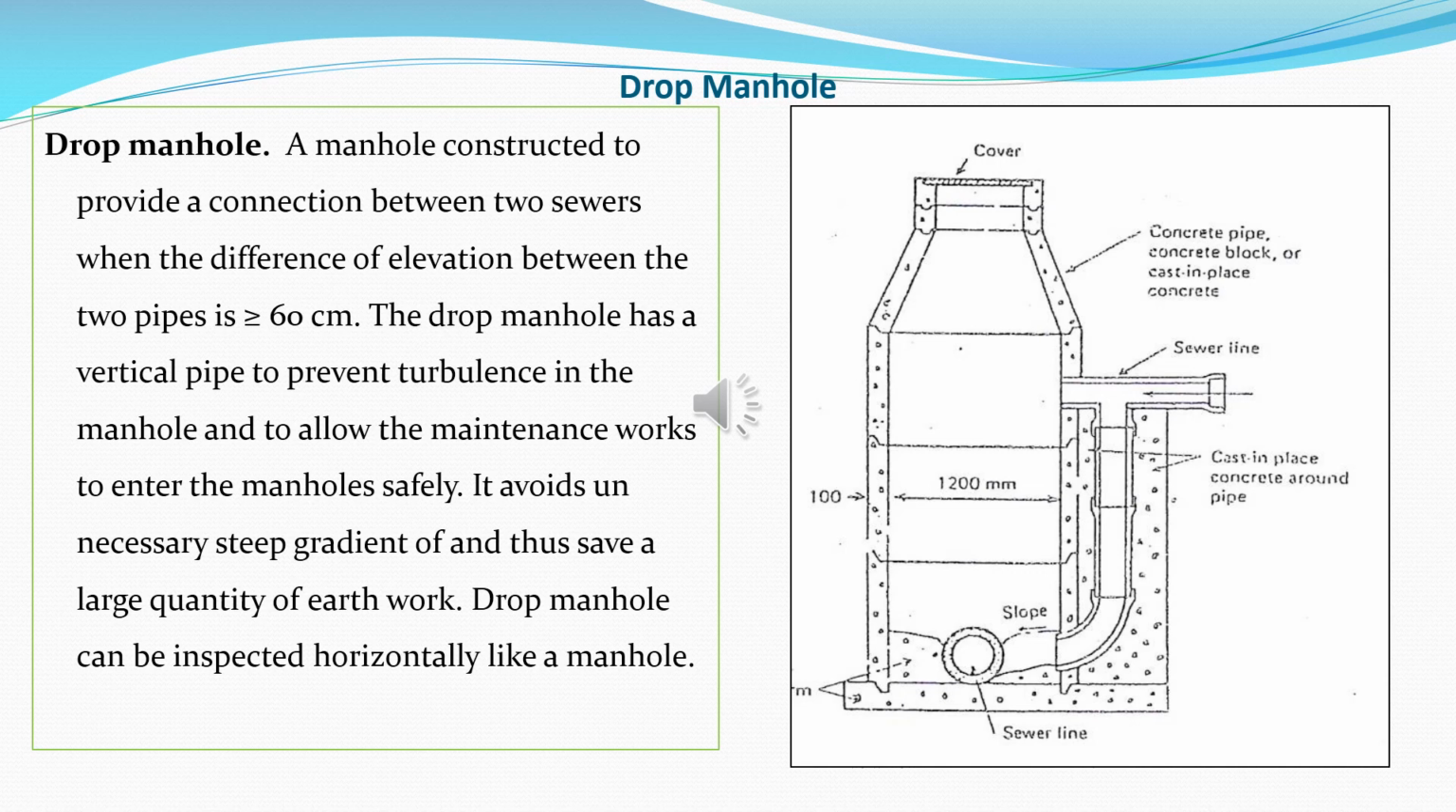In this, manholes are provided along the sewer line when the main sewer line is higher than the branch sewer line. It avoids an unnecessary steep gradient and thus saves a large quantity of earthwork. Drop manholes can be inspected horizontally like a manhole.